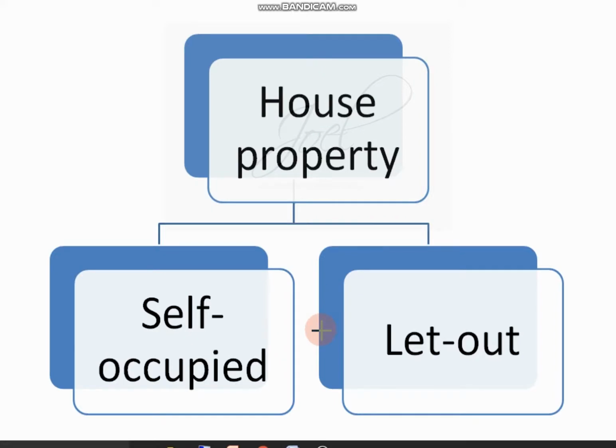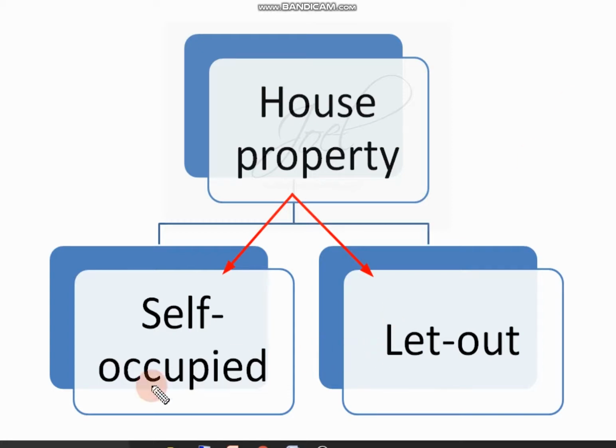Now I told house property. This house property has two different types. One is self occupied house property, the other one is let out house property. So these are the two different types of house properties available for us for the purpose of studying.